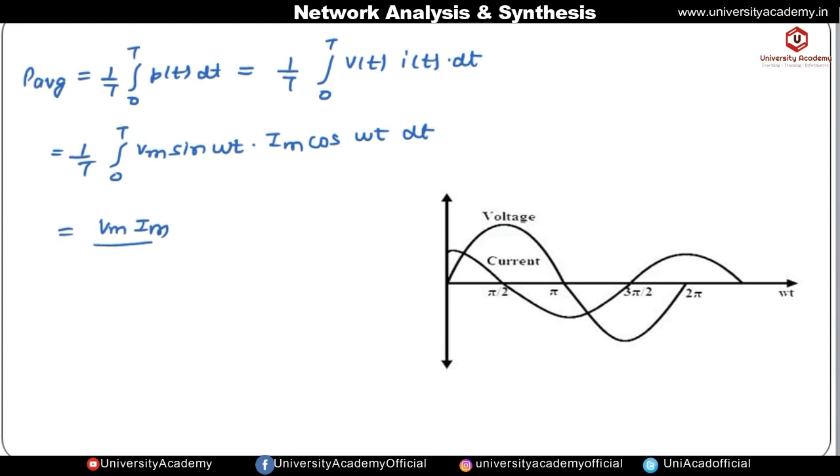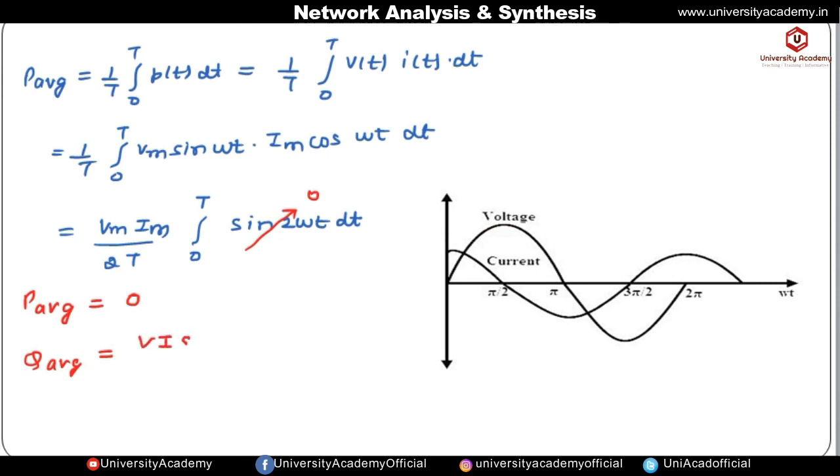So let us multiply and divide it by 2. Then it will be equal to the integration from 0 to T of sin 2 omega t dt. The integration of sine over the range 0 to T gives 0. It means the average power in case of a pure capacitor is 0. It means inductor and capacitor do not consume average power, that is, active power. Active power is only consumed by the pure resistance.